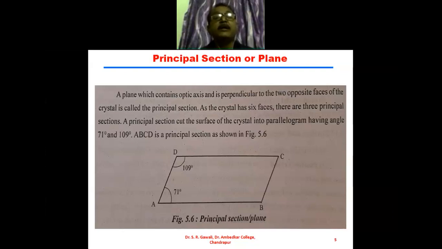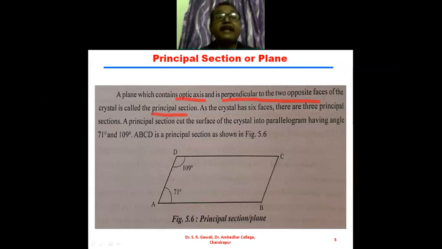So here, a plane which contains the optic axis and is perpendicular to the two opposite faces of the crystal is called the principal section or principal plane.